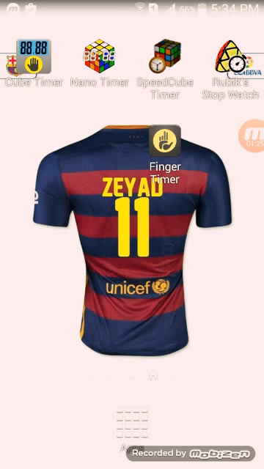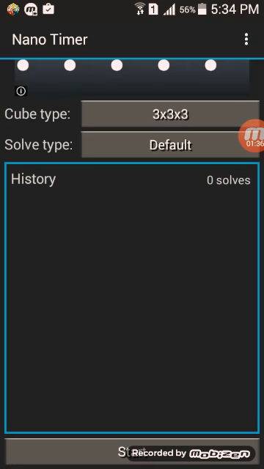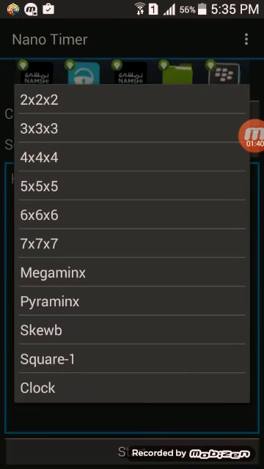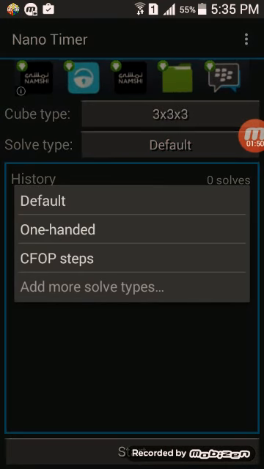And another awesome app is Nano Timer. I like this app because it has cube type like 3x3, 2x2, 4x4, 5x5, 6x6, 7x7, Megamix, Primix, Square 1, Clock, and many more. And solve type. What solve type?